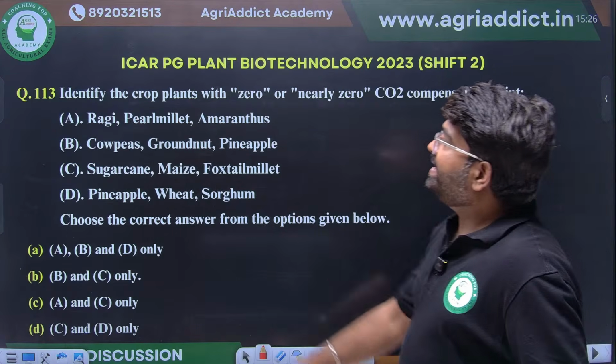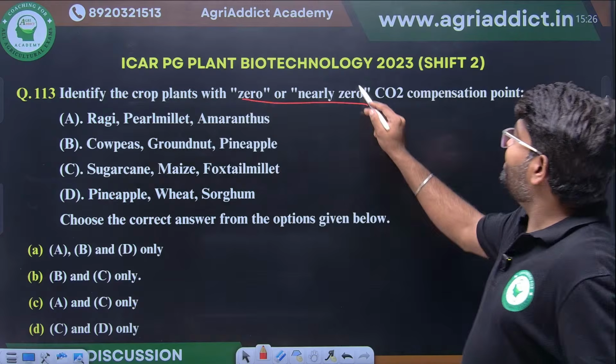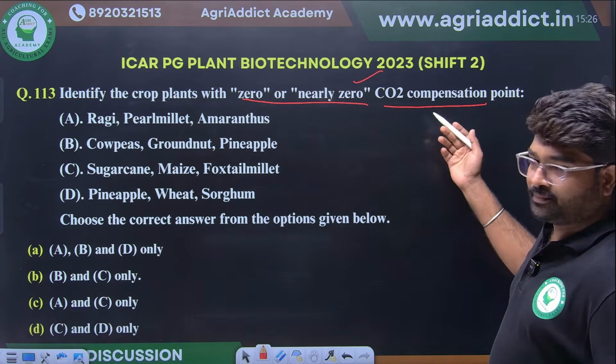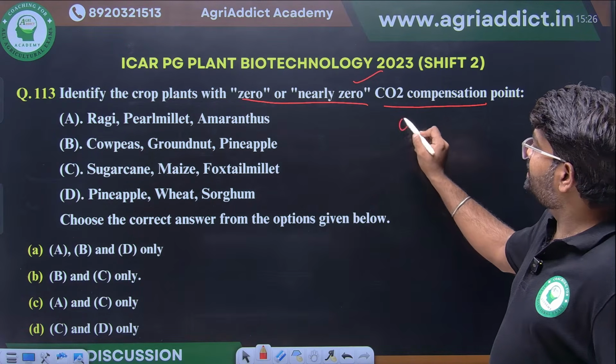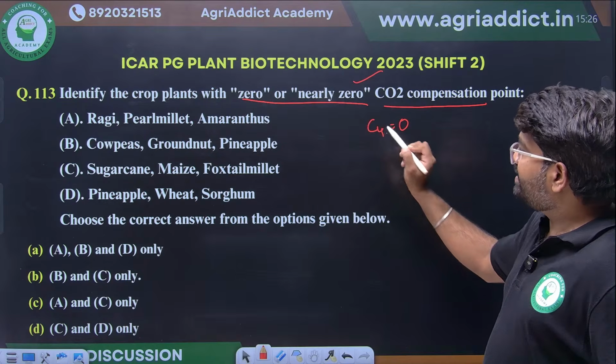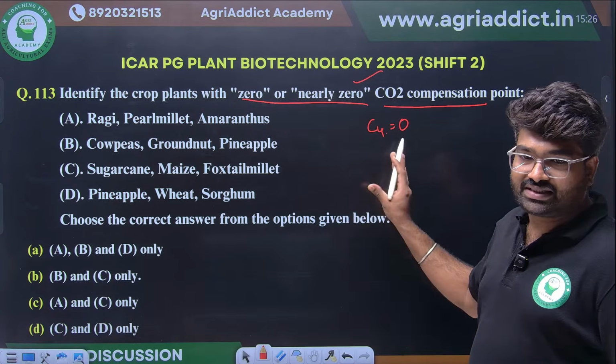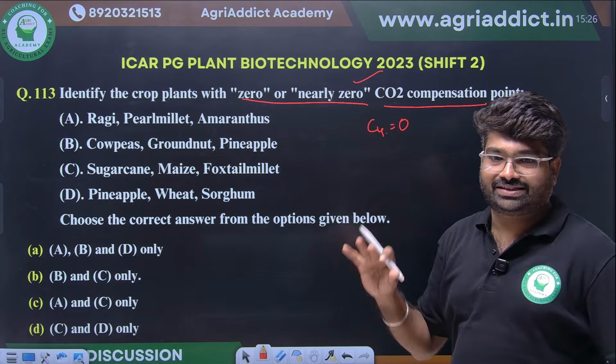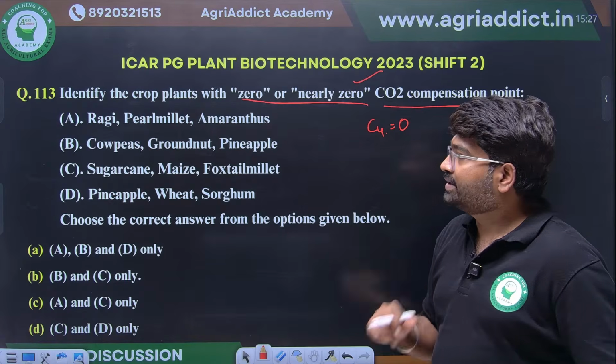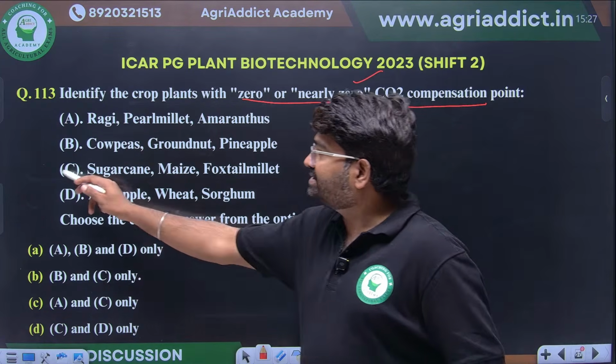Next, identify the crop with zero or nearly zero CO2 compensation point. CO2 compensation point is zero means ultimately it will be a C4 crop. This is the first concept. Now you choose the answer. What will be the right answer? Okay, sugarcane, maize, foxtail. Yes, this is a C4 crop only.